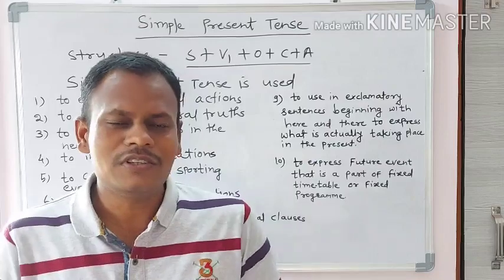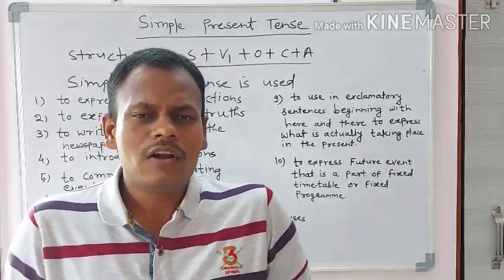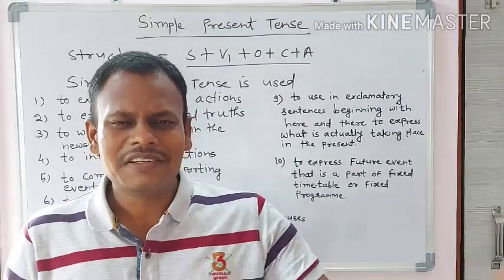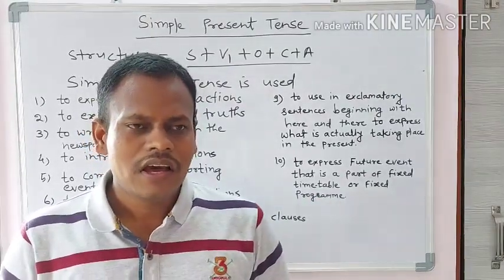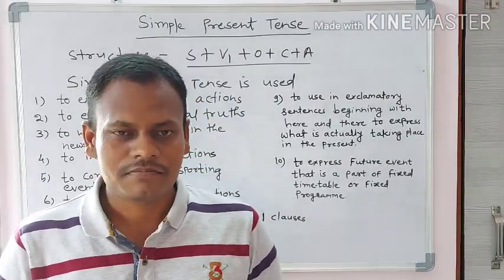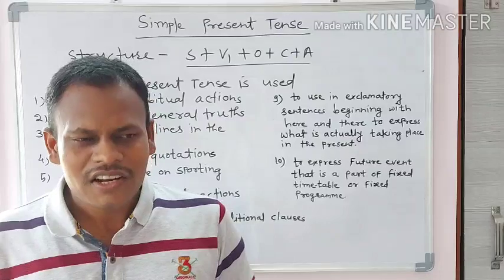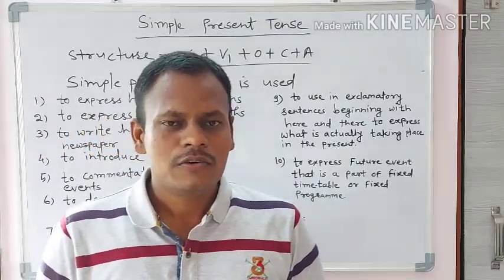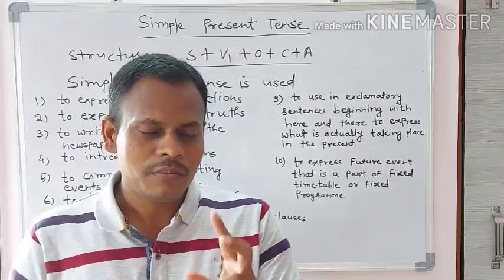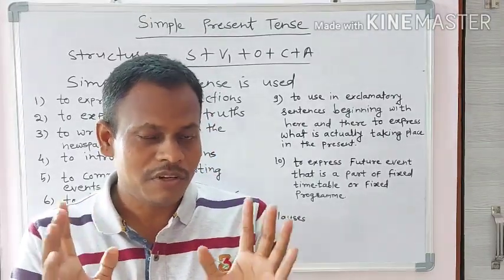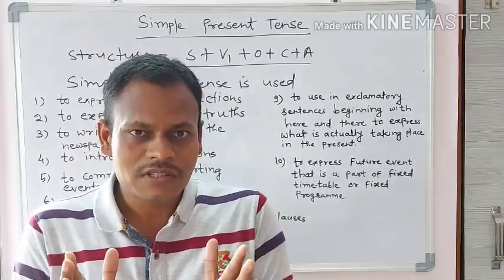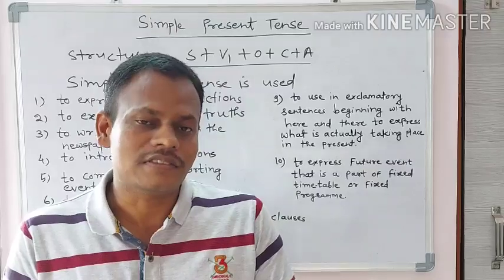Look at the use of these words in the sentence. I always come late to the class. He never studies. I sometimes attend the class of compulsory English. Generally, we use adverb of frequency between subject and verb. Keep it in mind. This is very important to understand the sequence and the structure of such sentences.